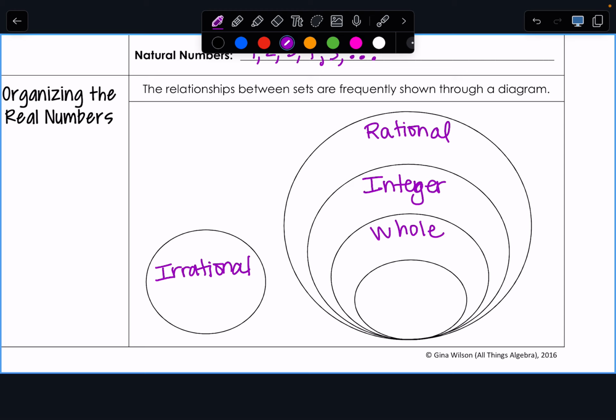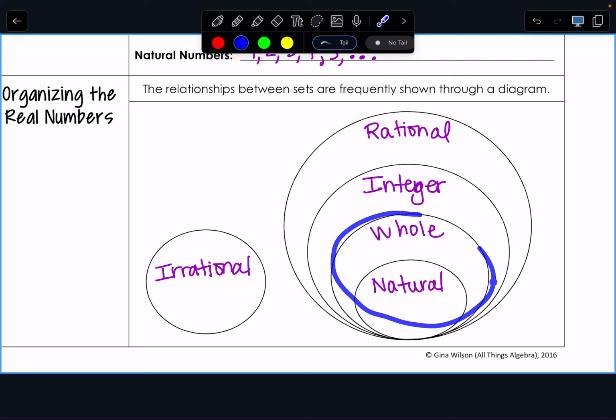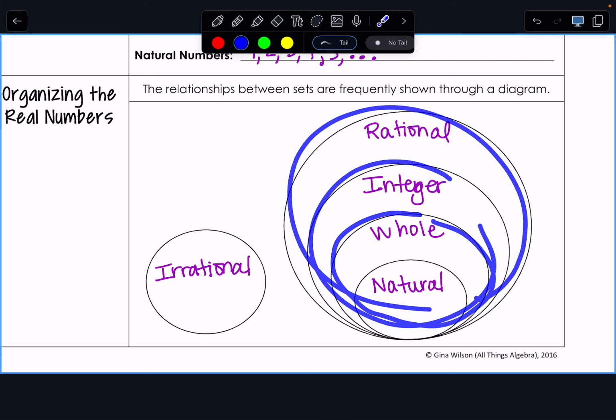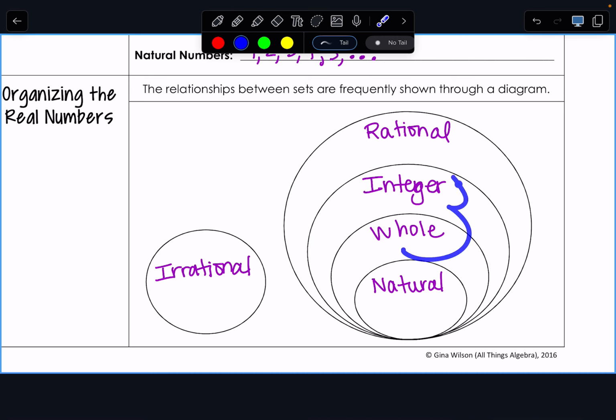And then the very tiniest bowl, the most narrow you can go, is our natural numbers. So if it's a whole number, it's also an integer and a rational.